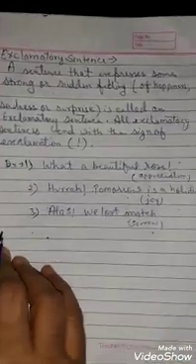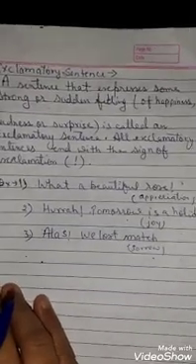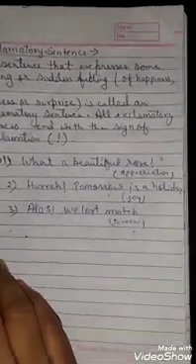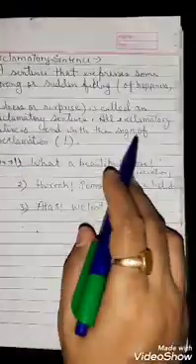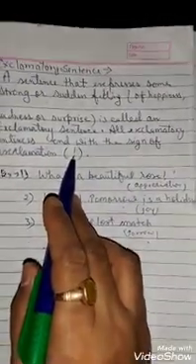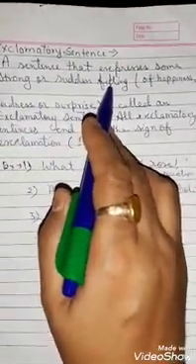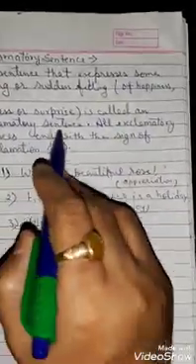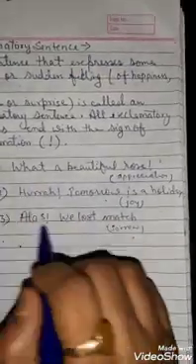And last, the exclamatory sentence. A sentence that expresses some strong or sudden feelings of happiness, sadness, or surprise is called an exclamatory sentence. All exclamatory sentences end with a sign of exclamation. Again I repeat, a sentence that expresses some strong feelings of happiness, sadness, or surprise is called an exclamatory sentence. This sentence always ends with an exclamation mark. Okay? Now I explain with these examples.